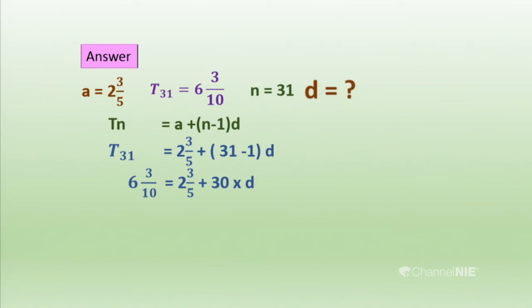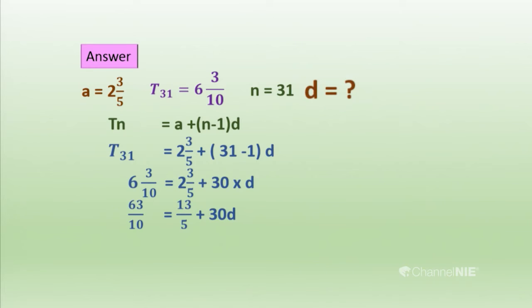Then we have to simplify these fractions. These are mixed numbers actually, so we can simplify by converting them to improper fractions. We can convert 6 and 3/10 and 2 and 3/5 to improper fractions, and solve it as a simple equation.